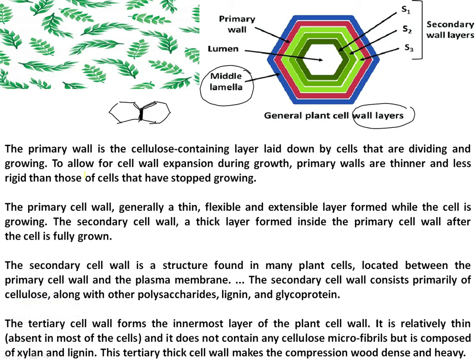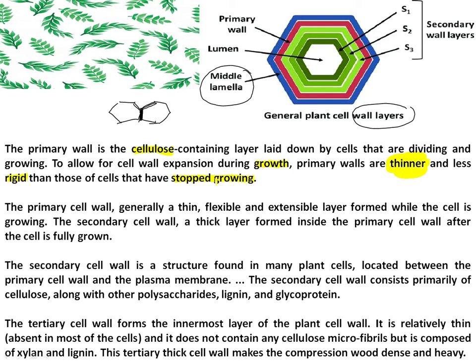Let's come to the description here. The primary wall is made up of cellulose, and it is the layer laid down by cells that are dividing and growing. It is present in the growing regions to allow for cell wall expansion during growth. Primary walls are thinner and less rigid than those of cells that have stopped growing. So that is what I have told you, that it is present in the growing region, somewhat thin in structure.